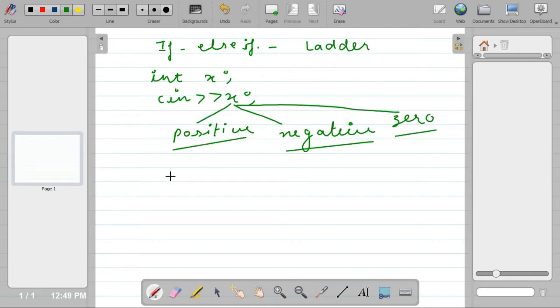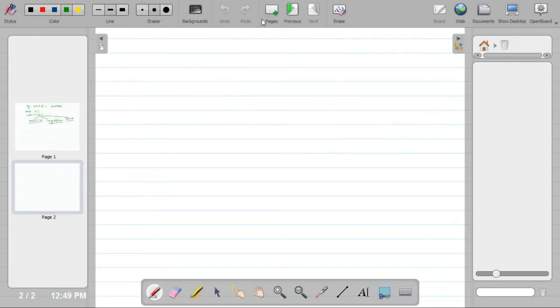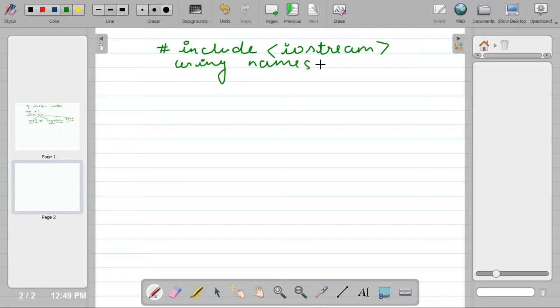For this particular case we can use the if else if statement. For example, #include <iostream>, using namespace std, and now int main, and then return 0.